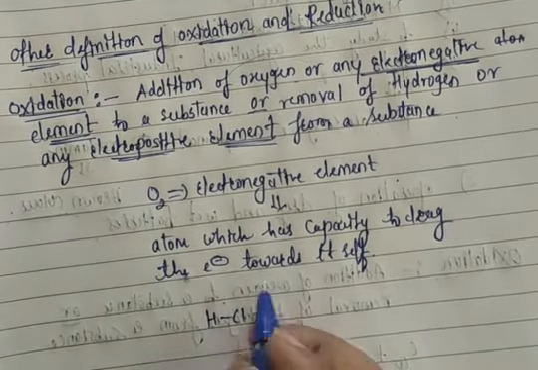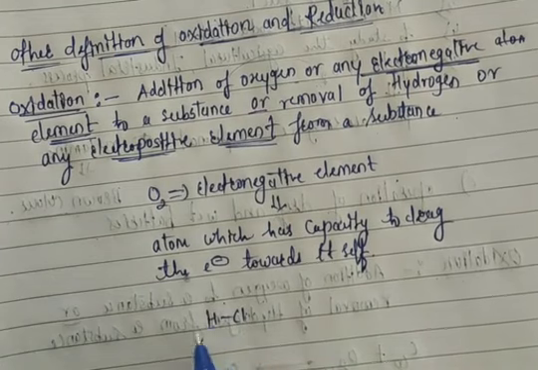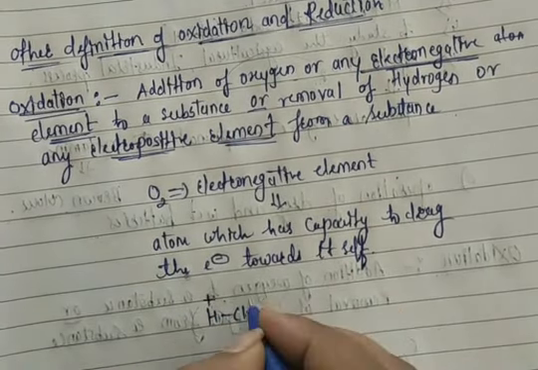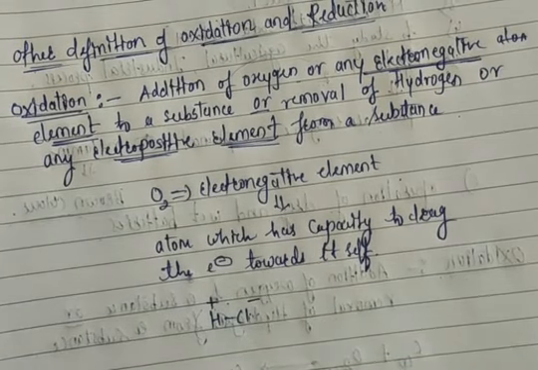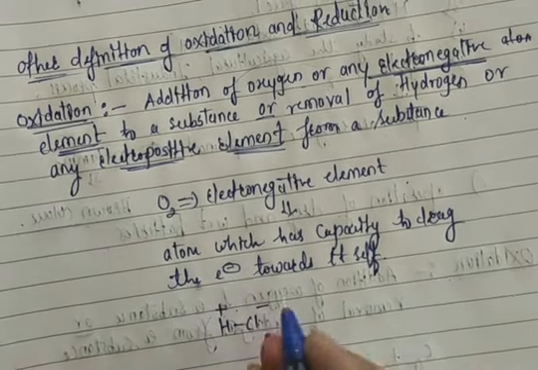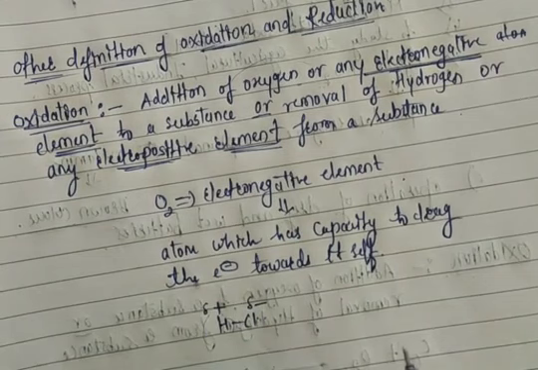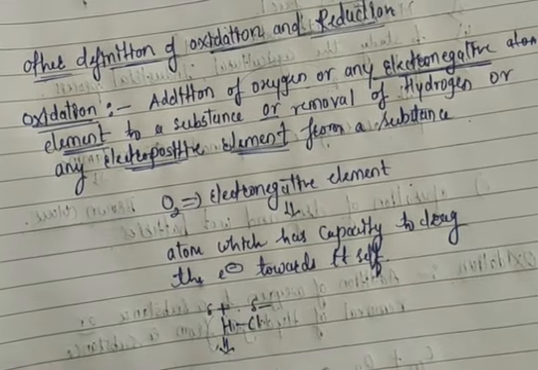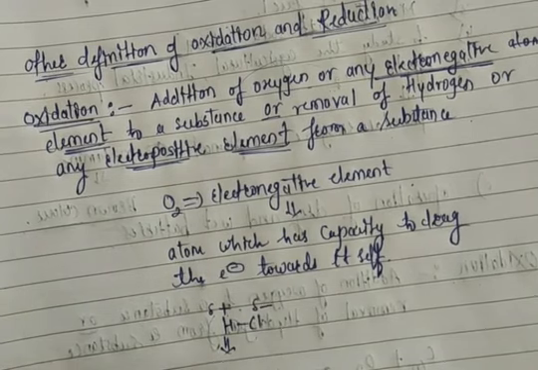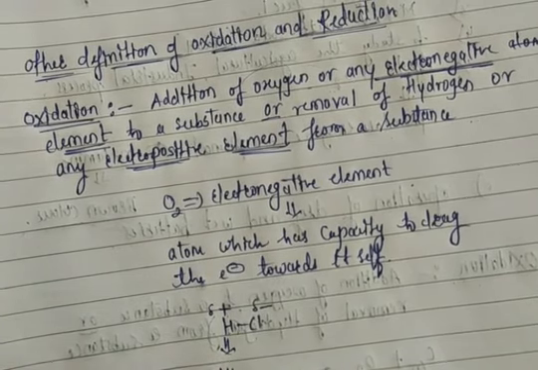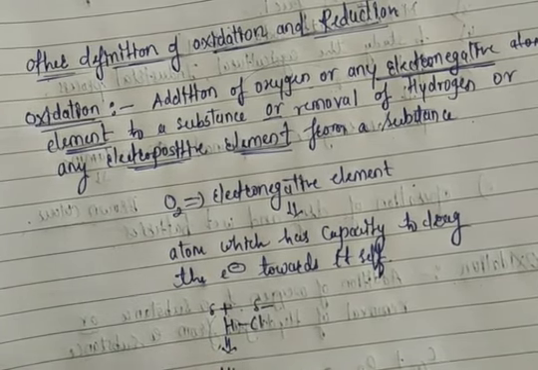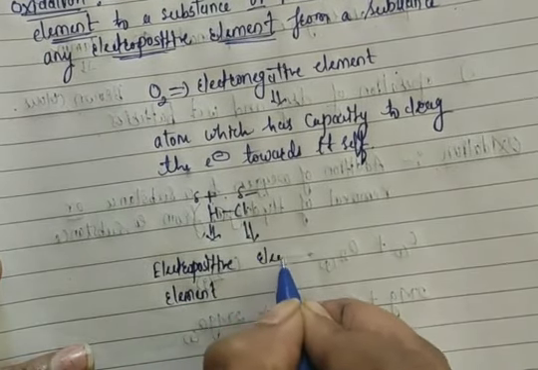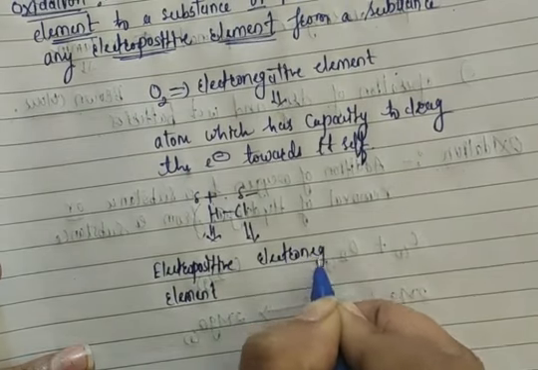We can easily say that Cl is more electronegative in nature and hydrogen is electropositive. So I can write a plus charge here and a minus charge here, that is delta positive and delta negative, because hydrogen is an electropositive element whereas chlorine is an electronegative element.